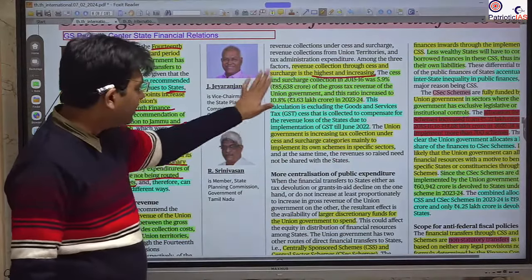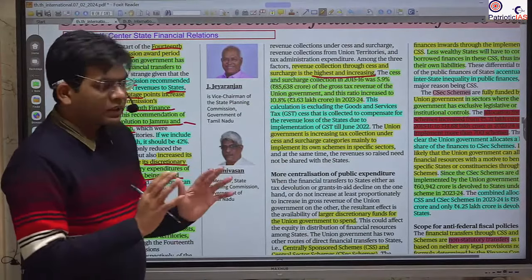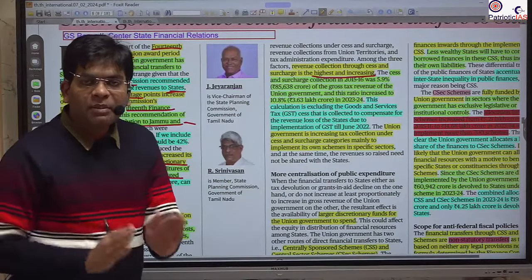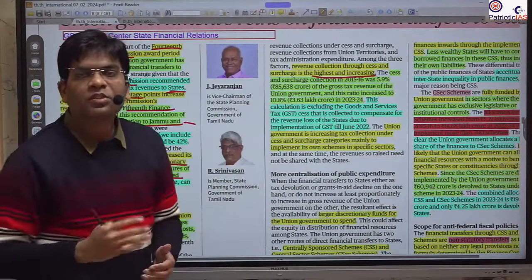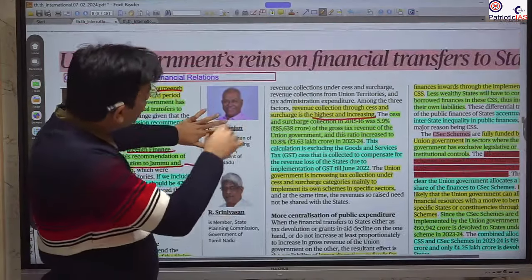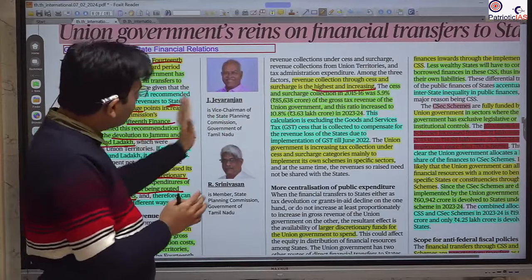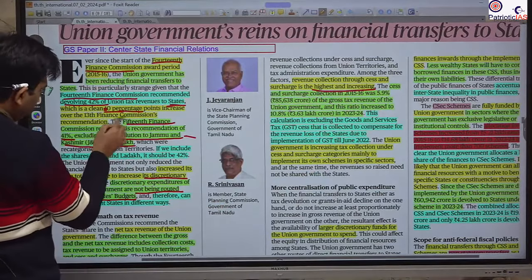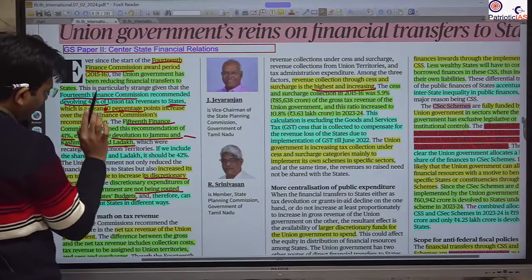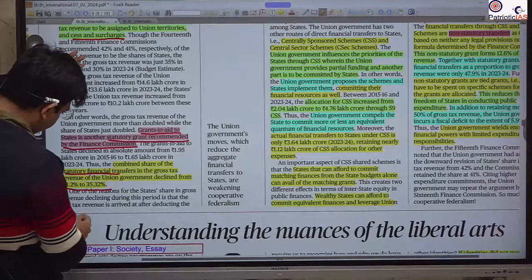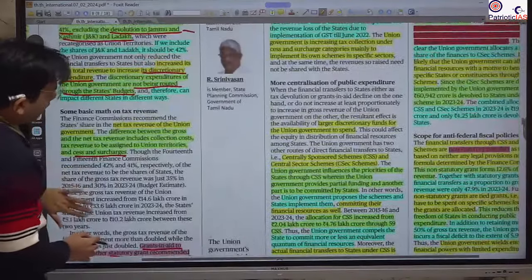Okay. So revenue collection through this surcharge is highest and increasing, and this is not shared with the state government, and that's why it is saying that the expenditure of the union is increasing, but the devolution, the transfer of this money to the state, is reducing. So this article is totally about how the union is transferring this 42% that is granted. This is recommended by the Finance Commission, and beside this grant-in-aid, it is going to be 48%. Okay.